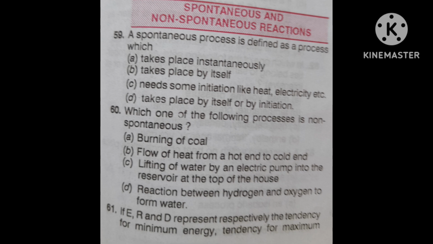Then the first option: you have to consider the reaction, then you can answer. The first option is that the tendency is towards E and also towards R and also towards D. All three tendencies are there. E means related to energy, R means randomness, D means driving force. This is the first option.